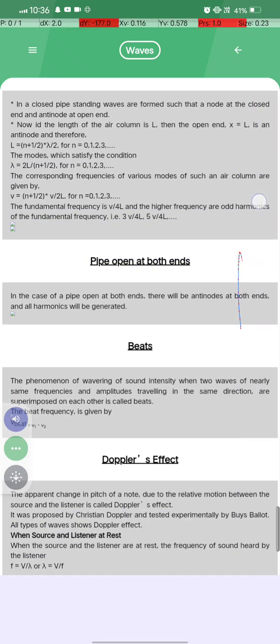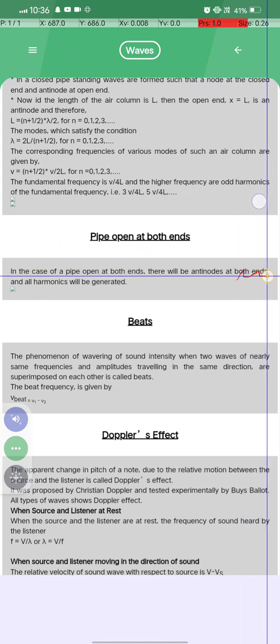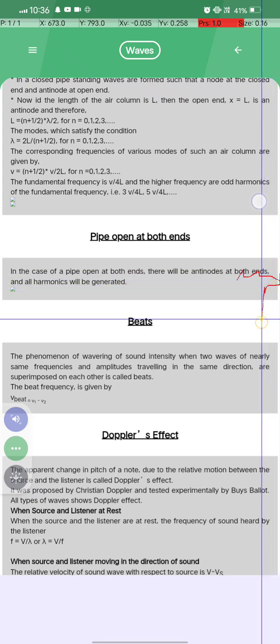Now let us see what a pipe open at both ends is. In the case of a pipe open at both ends, there will be an antinode at both ends, and all harmonics will be generated. What are beats?